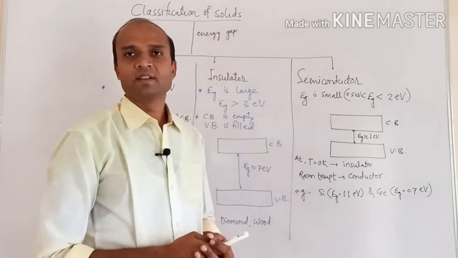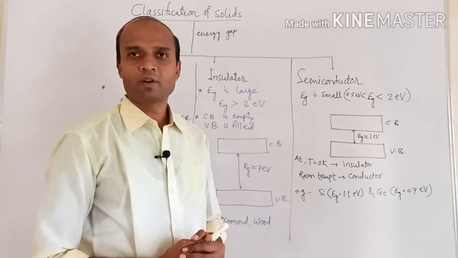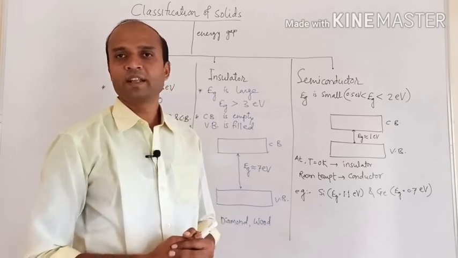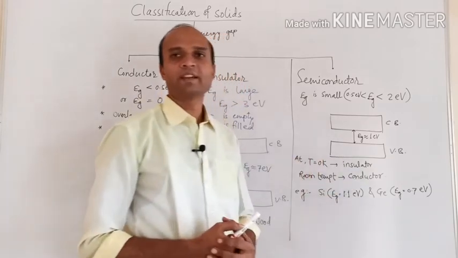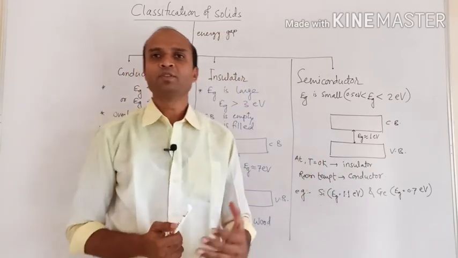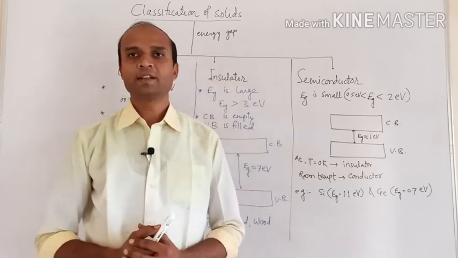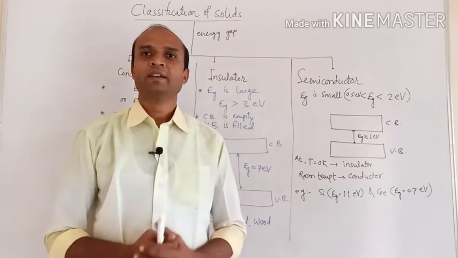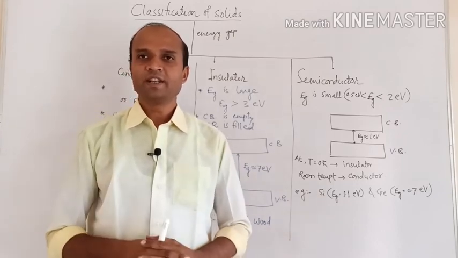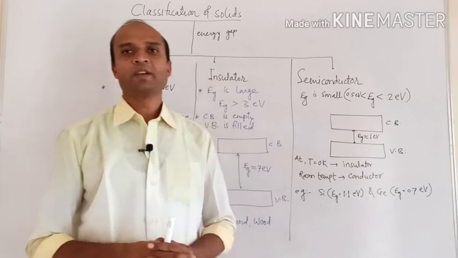Electrons are then available in the conduction band, so conduction takes place and it behaves like a conductor. So at absolute zero it is an insulator, at room temperature a conductor, and as its properties are intermediate, it is called a semiconductor.